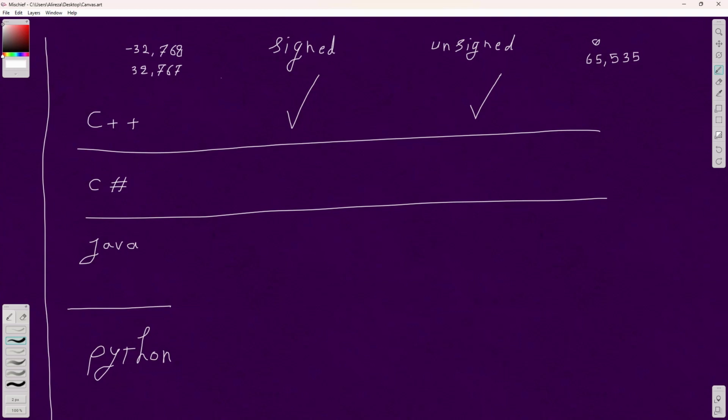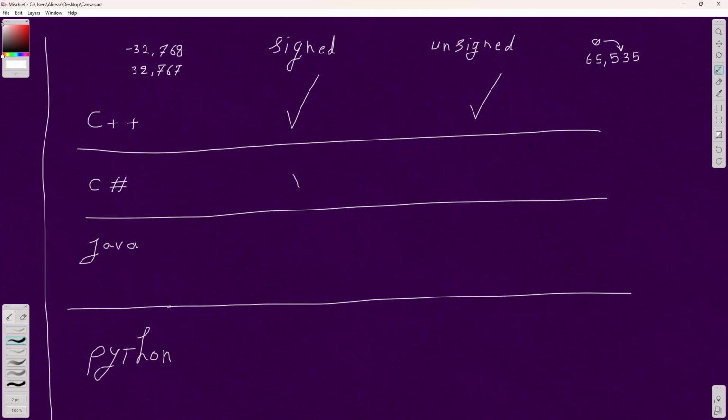The signed range in every one of those except Python is from -32,768 up to 32,767, one digit smaller than the negative value, because we are using the sign bit there. However, the unsigned range goes from 0 all the way to 65,535. So C++ covers both signed and unsigned values.